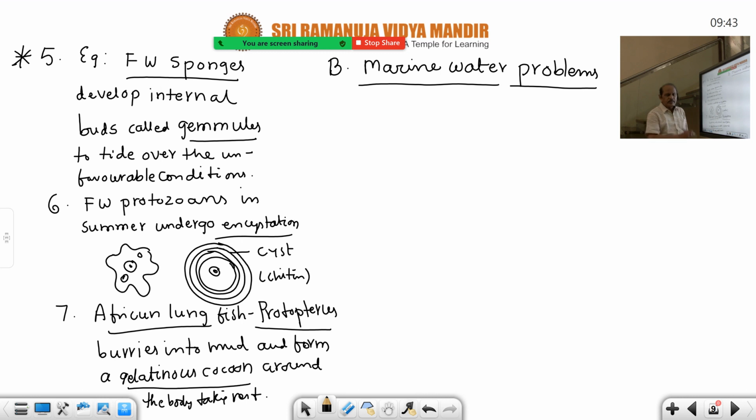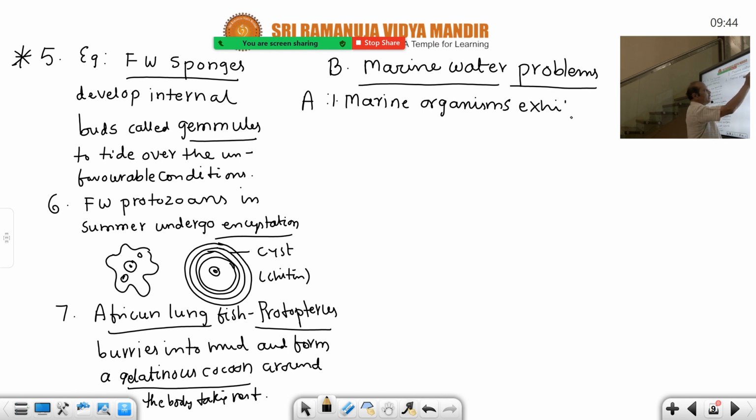So marine water problems, how they overcome the osmoregulatory challenges in the seawater. Seawater is available in large amounts. Everybody knows that. Sea never dried up. Plenty of water is available always. But they have a problem. So this problem assertion, again assertion reason question. Marine organisms, first point, exhibit exosmosis, reverse of freshwater organisms. Exhibit exosmosis means loss of water from the body. That is very dangerous, you know. They put in dehydration.